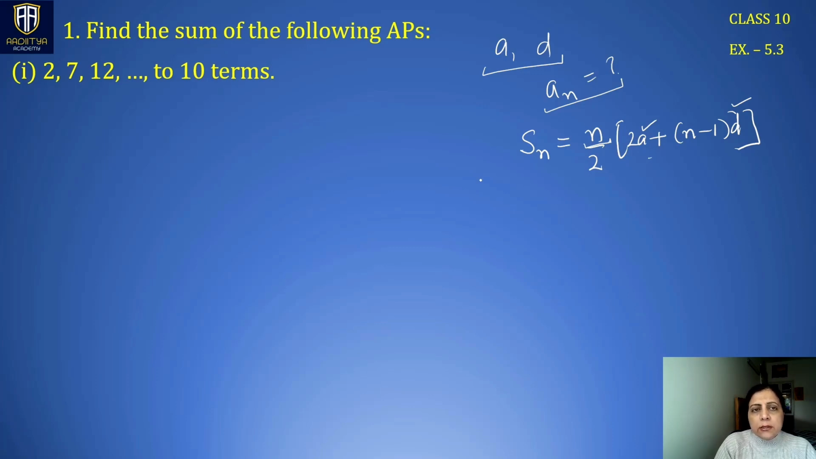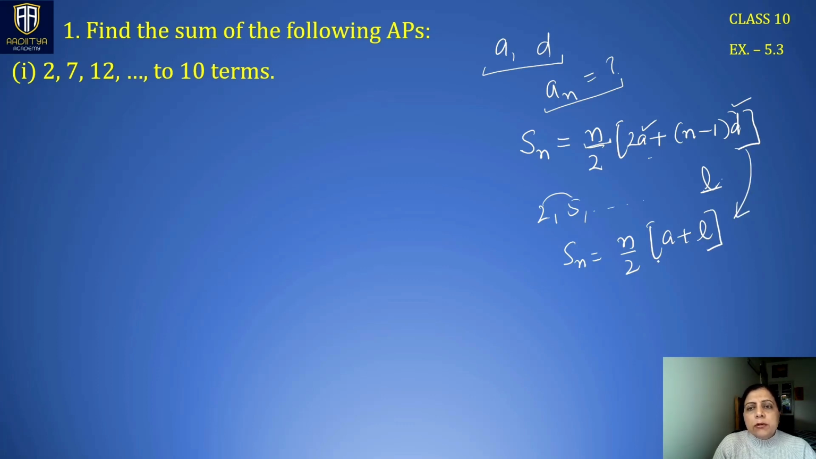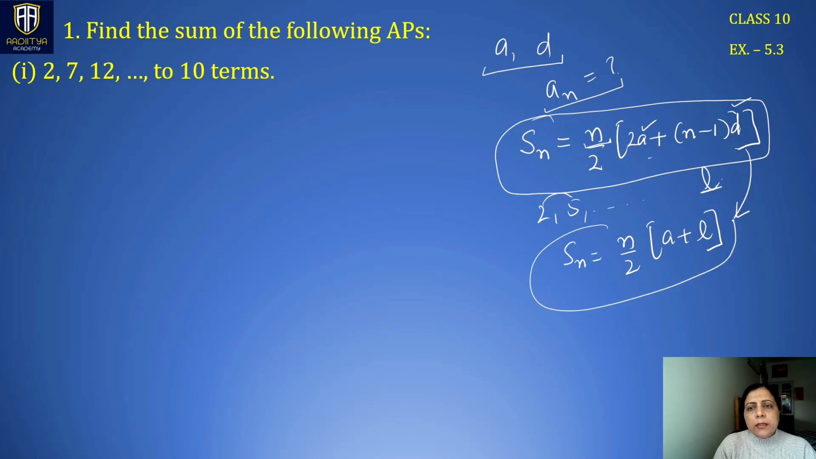Sometimes in a sequence we are given terms like 2, 5, 8, 11, and the last term is also given to us. In that case, if l is known, this formula modifies to n by 2 times (a plus l). How this gets modified, I have described in the introductory video. So these are the two formulae we'll be using to solve this exercise. In case the last term is not given, you can use the first formula; in case the last term is given, you can use this one.